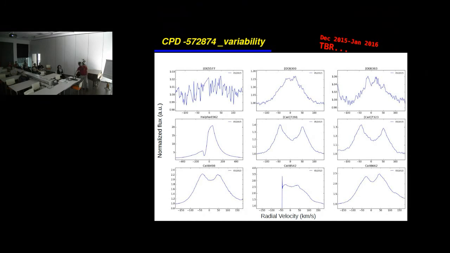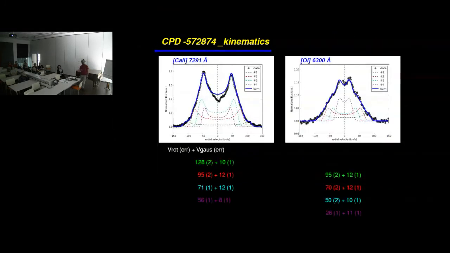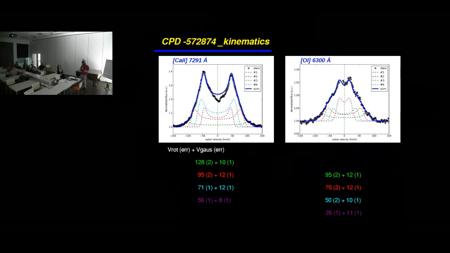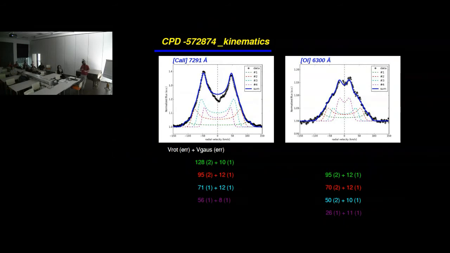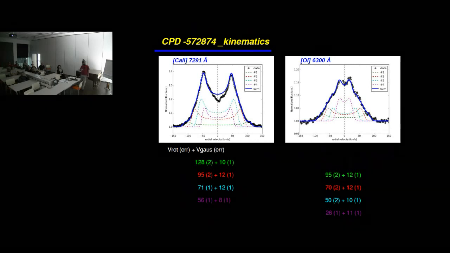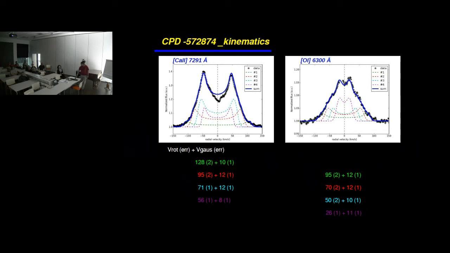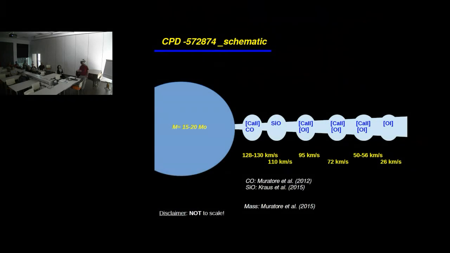Now, for this case, we have to model the profile not using only two rings, but we have to take into account a multiple ring system actually. So for the calcium line, we have to take 4 rings with these values here, and for oxygen we need another 4 rings also, but in a bit different velocities. In order to better visualize this, because I think this is not very helpful, we have something like this.